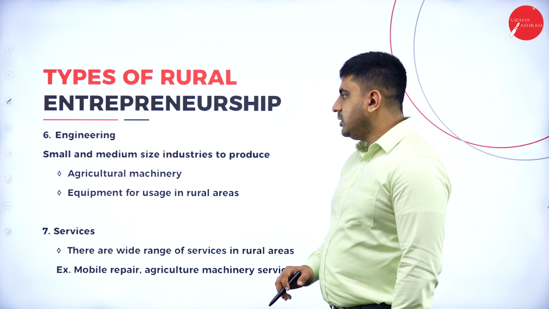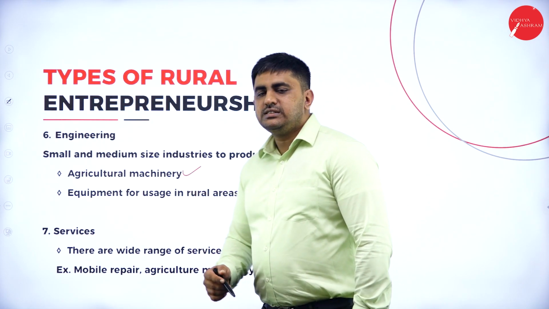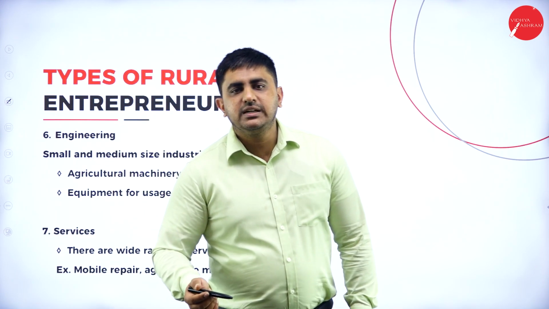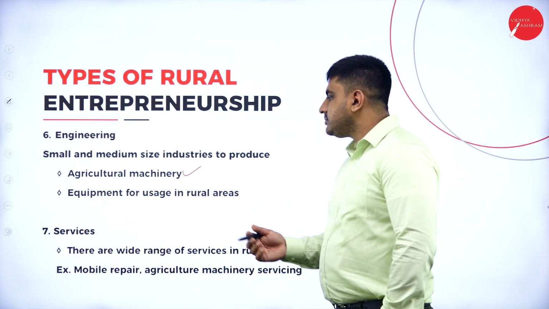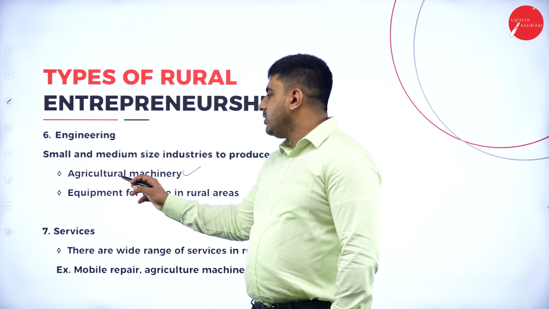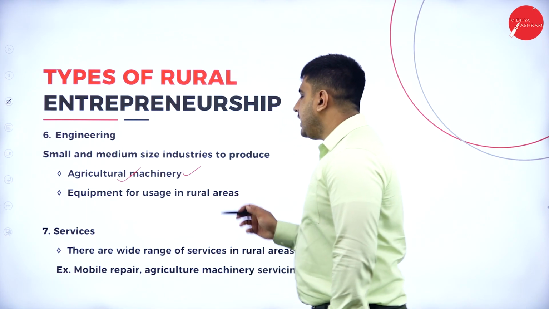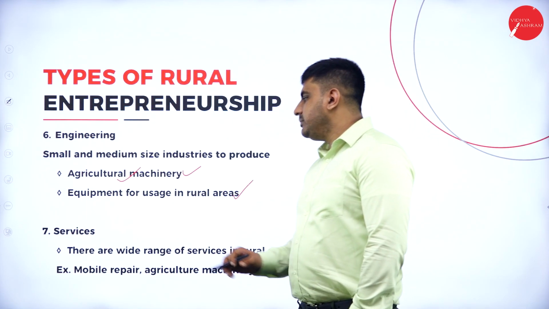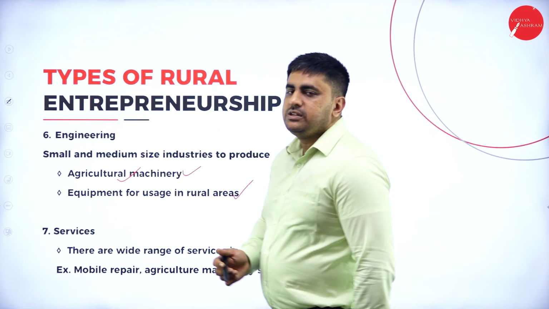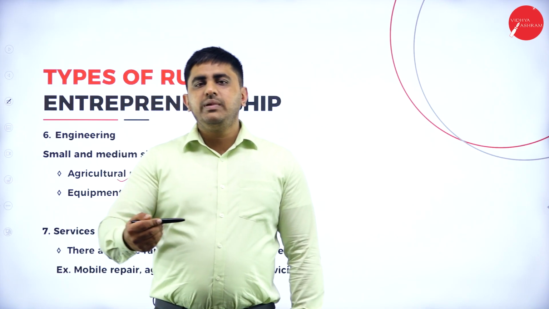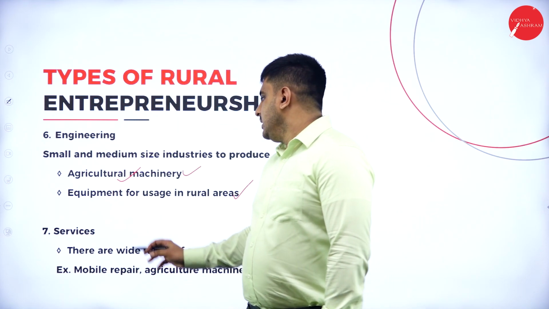Then engineering. So small and medium sized industries to produce agricultural machinery. So there is a rural area where they don't manufacture agriculture machinery. For everything they have to travel to cities. So in such areas, what happens is, you can start your own brand of agriculture machinery. You can manufacture it there and give it at reasonable price. Then equipment for usage in rural areas. So what is the meaning of that? There are a lot of equipments which can be used in rural areas. If you manufacture them in their own place, then you can make a business out of it. Otherwise, they will have to travel to cities to procure those equipments.